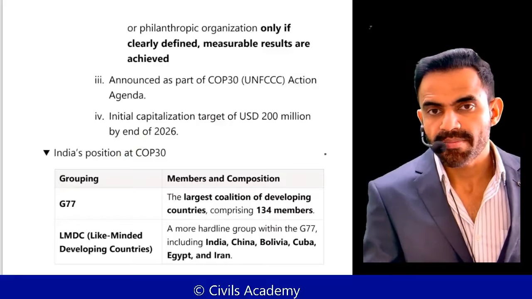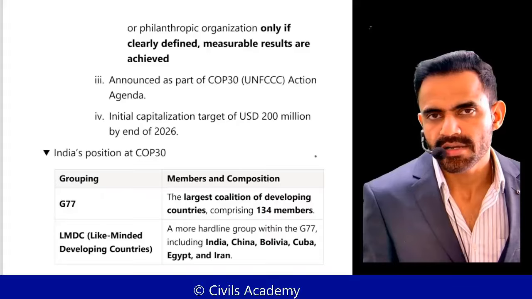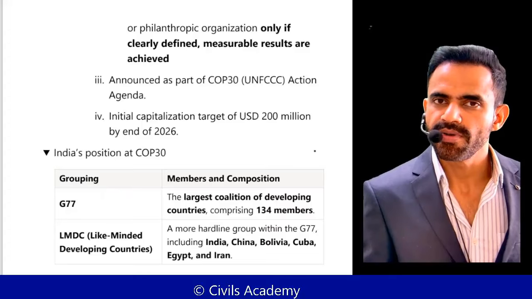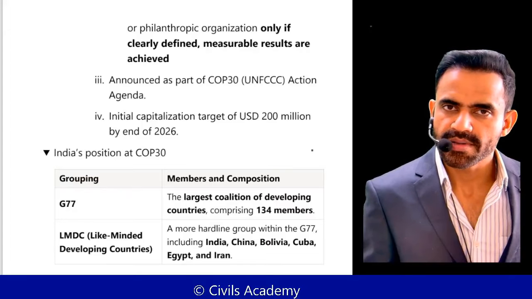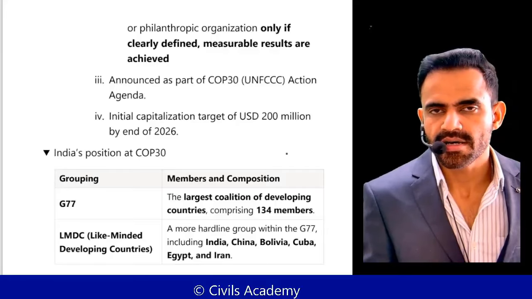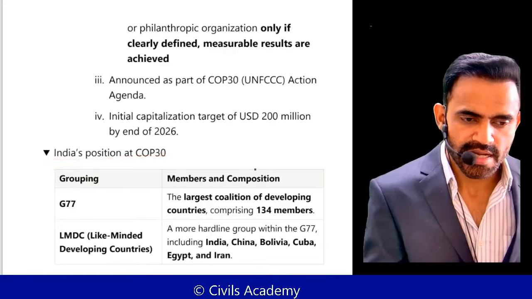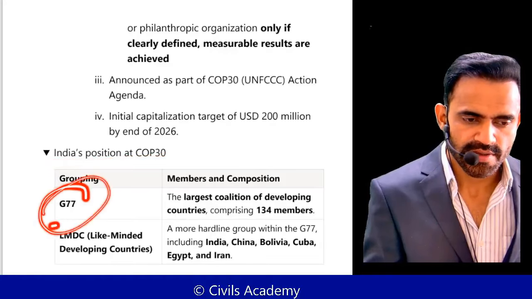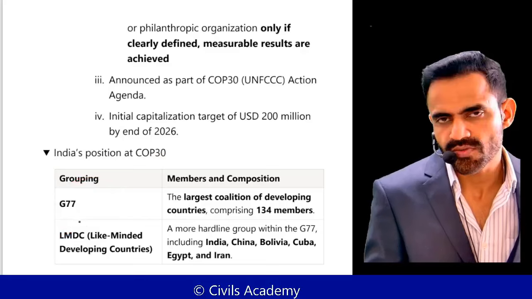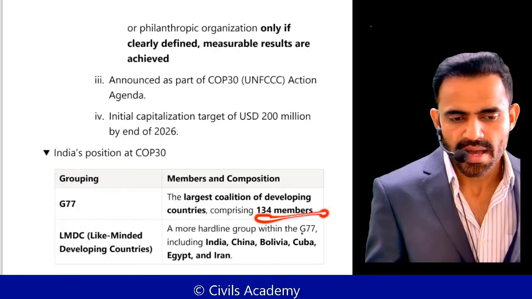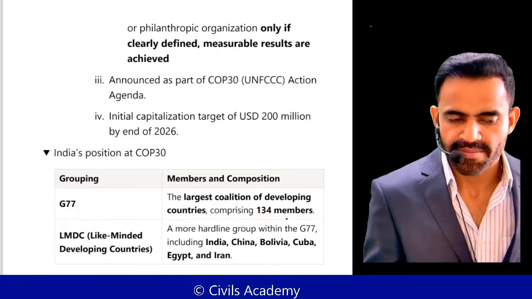Now the magazine has a lot of names, and initially it will not be possible for you to remember. So initially just try to cover the major parts, and subsequently in further reading you can add on. Now, what was India's stance in this COP30? So first thing first, there is a grouping G77. Initially it was of 77, but now it consists of roughly 134 developing countries.